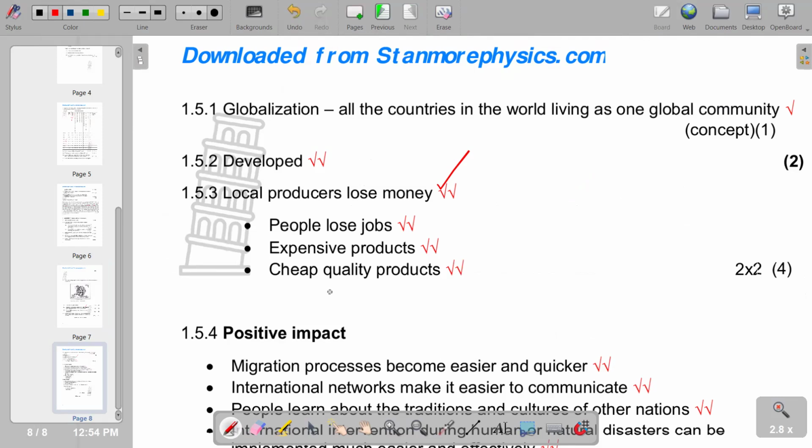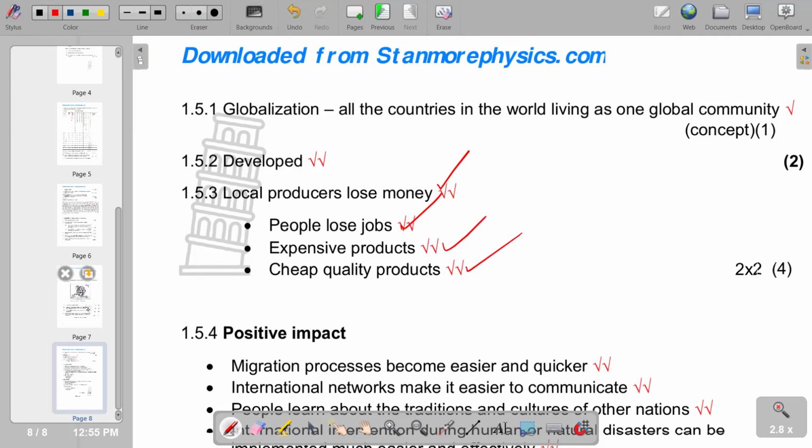We have also people losing jobs, since we're going to see the demand for local products going down, as people are now buying from outside the country. So obviously the local firms will struggle in terms of revenue collection, and in that sense, lay off some of the workers. We've got expensive products and also cheap, poor quality products as our responses.